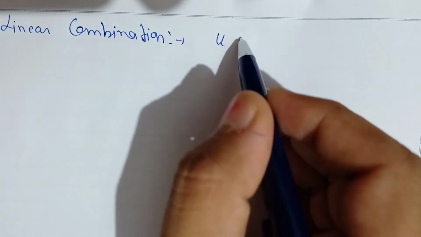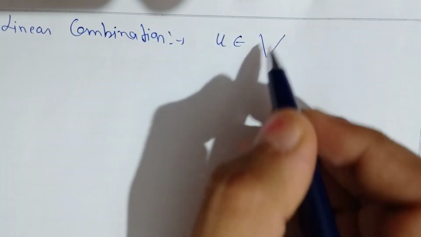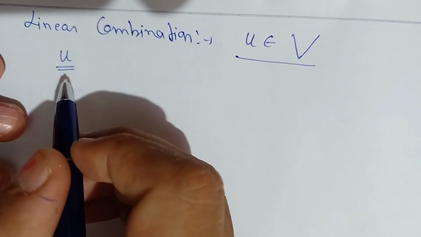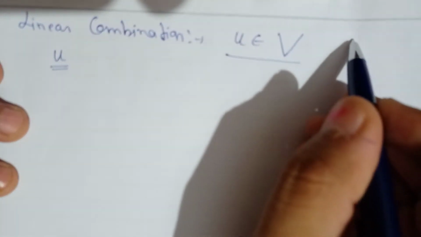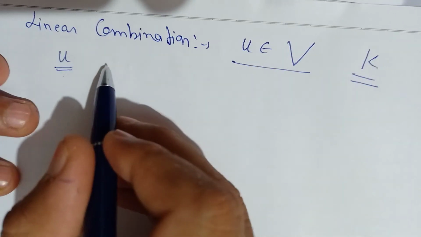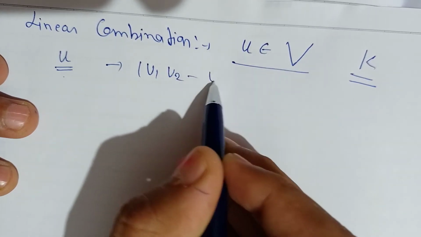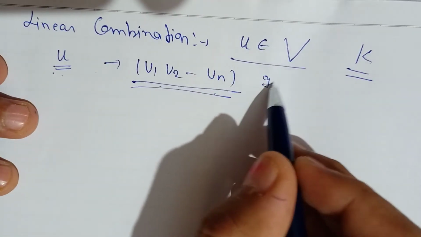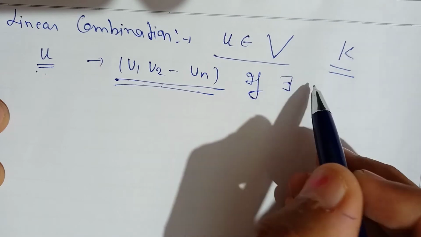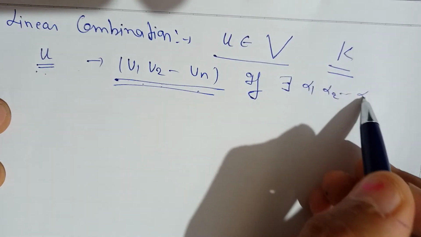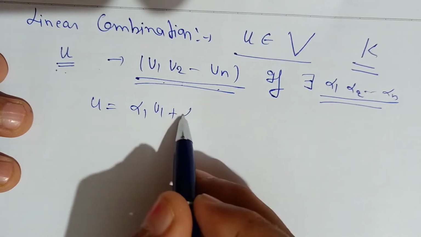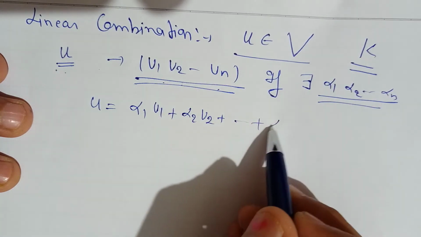If you take u, any vector from the vector space V, and V is a vector space over the field K, then this u is called a linear combination of vectors u1, u2, ..., un if there exist scalars alpha 1, alpha 2, ..., alpha n such that u equals alpha 1 u1 plus alpha 2 u2 plus ... plus alpha n un.